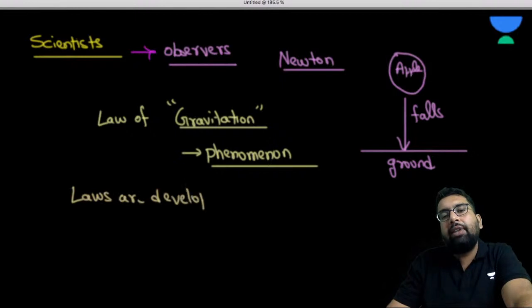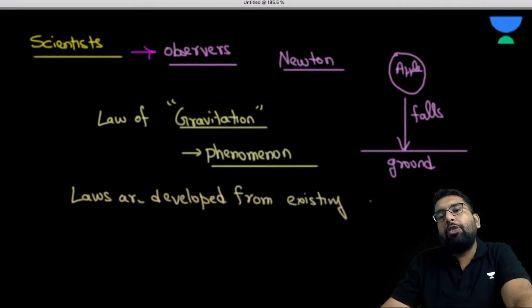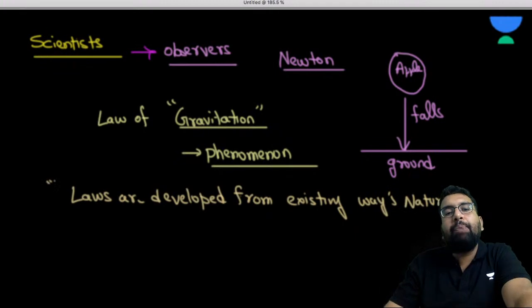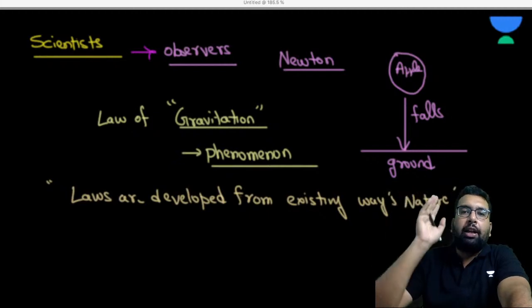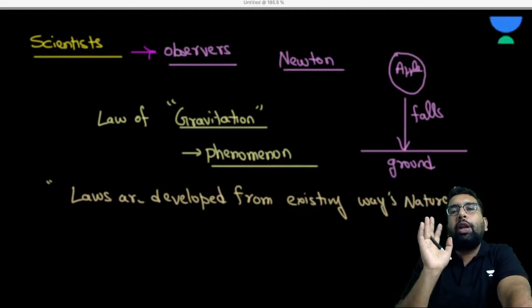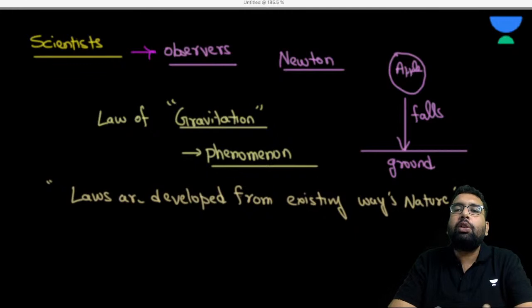Laws are developed from existing ways of nature. So this is a very big statement. Let's try to understand it. As I said, before even Newton came up with the law of gravitation, this apple always fell. So gravitation was there beforehand. It wasn't that gravitation was not there. Gravitation was already there.